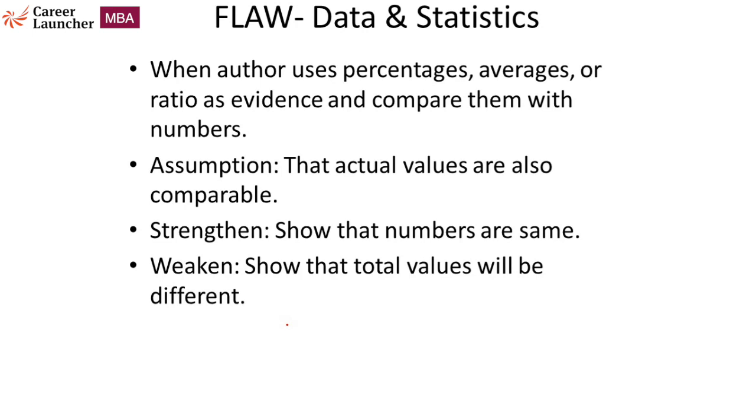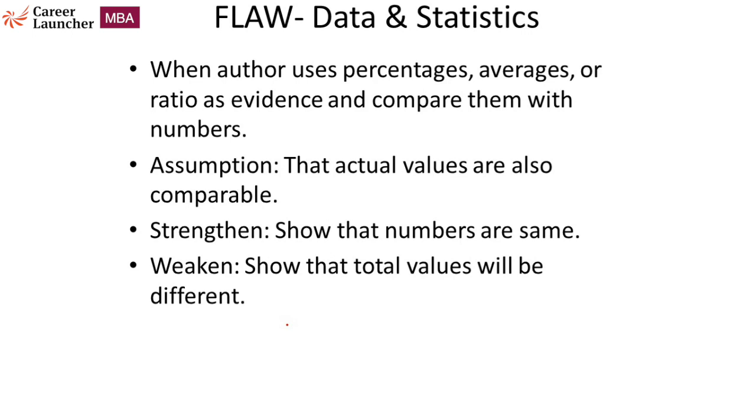For example, if the author says that 200 years ago, 90% of the people used to live in rural areas, and now only 20% of people live in rural areas, and concludes that clearly more people used to live in rural areas, the author is assuming that the total remains the same, because 90% of X can be less than 20% of Y, unless, of course, the total population remains the same.